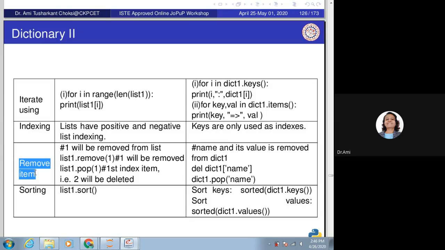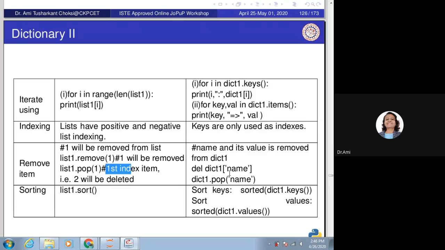How to remove an item? For removing an item, we can say list1.remove(1). If the item is there in the list, it will be removed. List1.pop means that it will remove the last item by default, or whichever index we give.